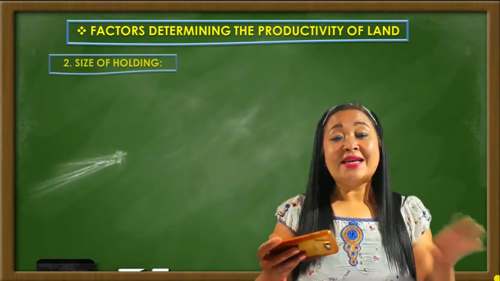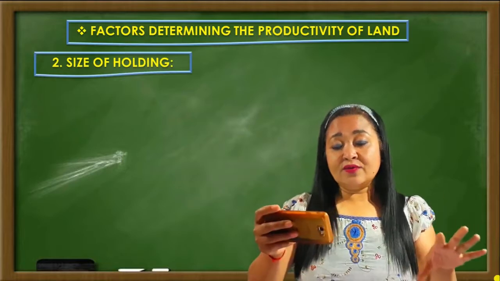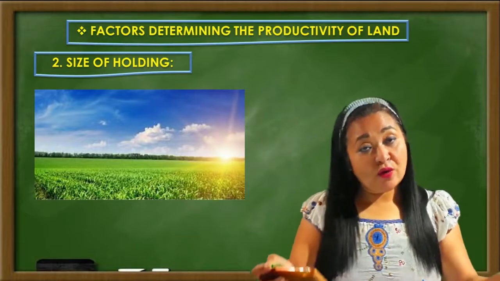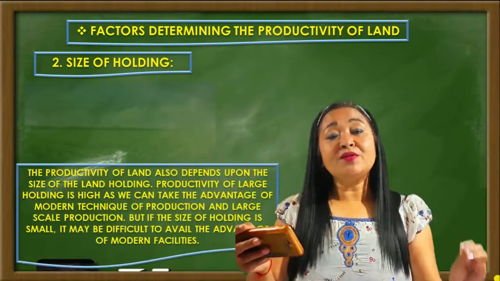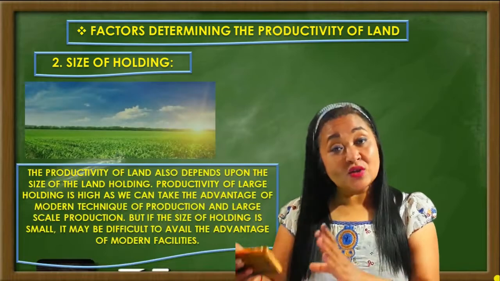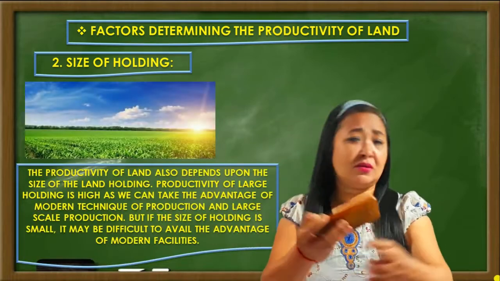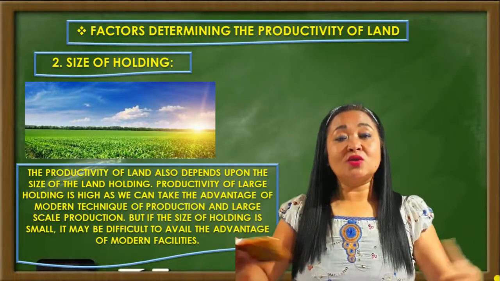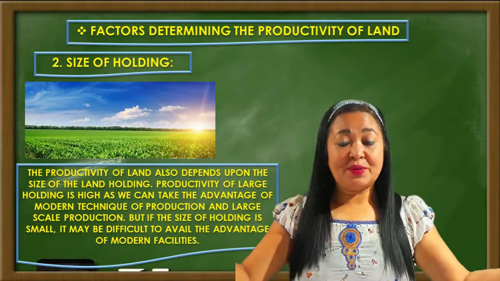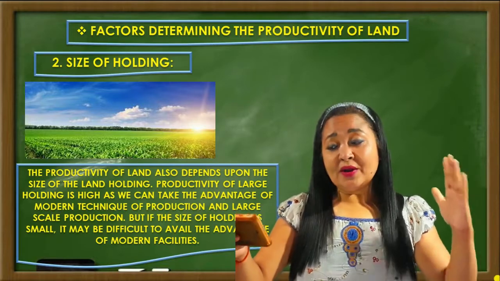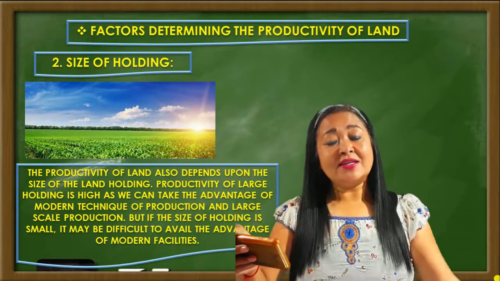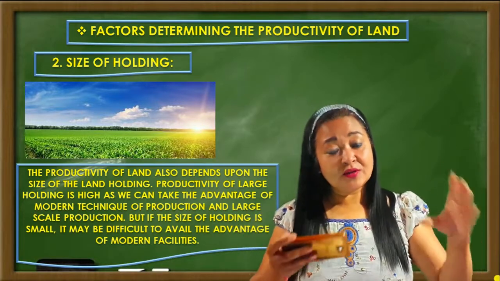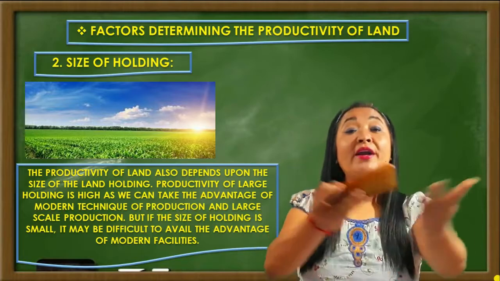Okay. Now let us see the second point. The second point is the size of the holding. Now the size of the holding means, in simple language, the area of the land. See, the productivity of the land also depends upon the size of the holding. The large holding means the bigger piece of land. So the productivity of the large holding is high. That means the productivity of the land will be high if the holding is large or big.